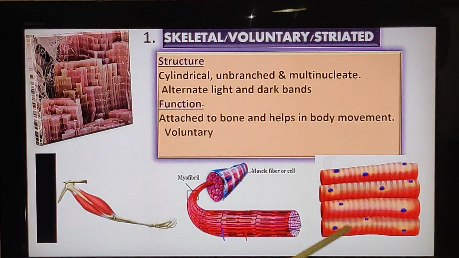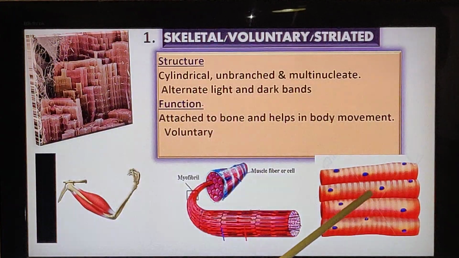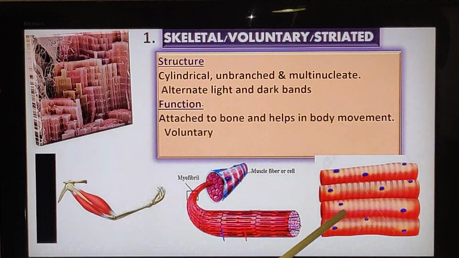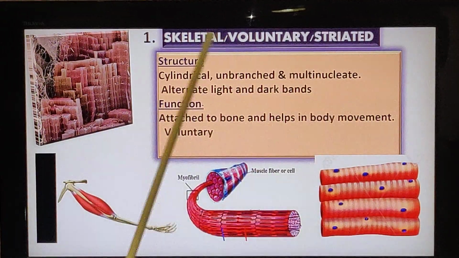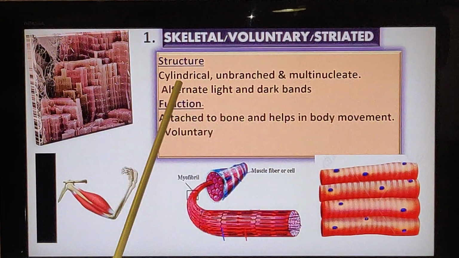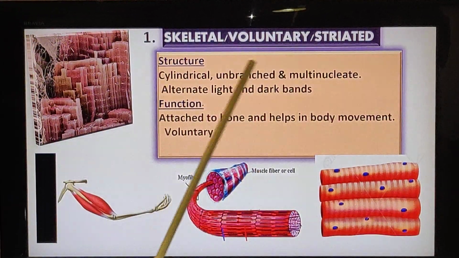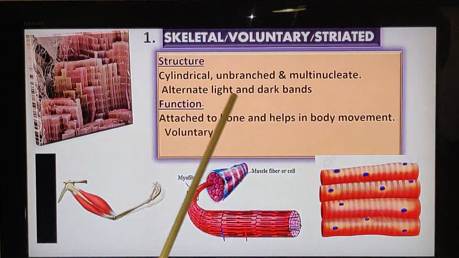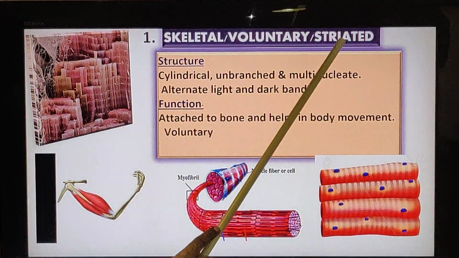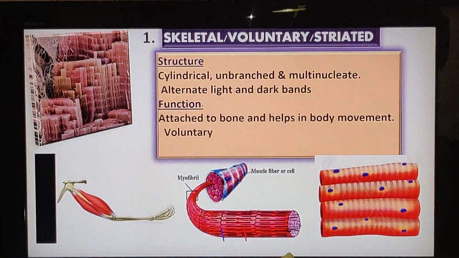So if you see striations like this, alternate dark and light bands, and many nuclei, and it is not having any branches, you see it's not branched, so that is a striated muscle or the skeletal muscle. So what is the structure? Cylindrical, unbranched, multinucleate and alternate light and dark bands. Because of the presence of alternate dark and light bands, it's called a striated muscle. And this is voluntary in nature.